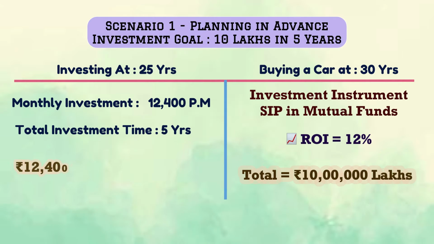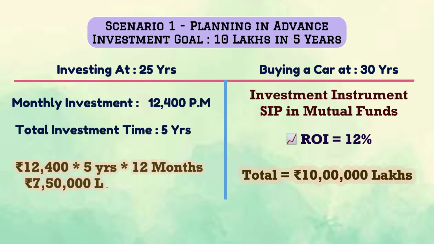The interesting part is the amount that you actually invest to achieve this is lower than 10 lakh rupees. So let's do this maths. 12,400 rupees into 5 years into 12 months. That amounts to 7.5 lakh rupees.